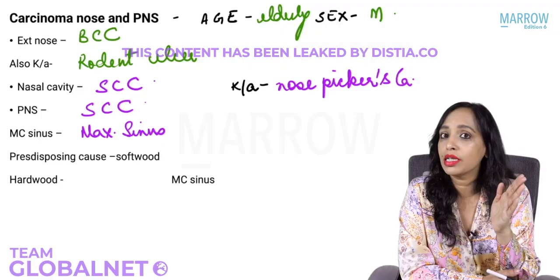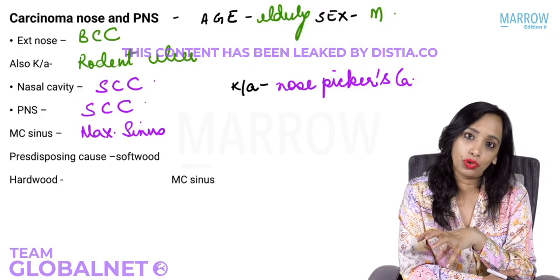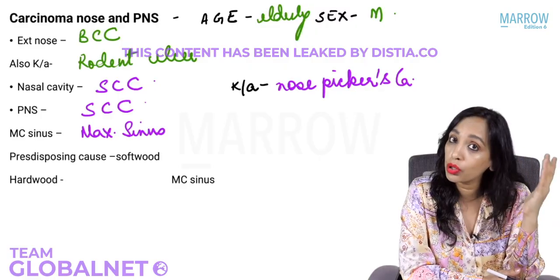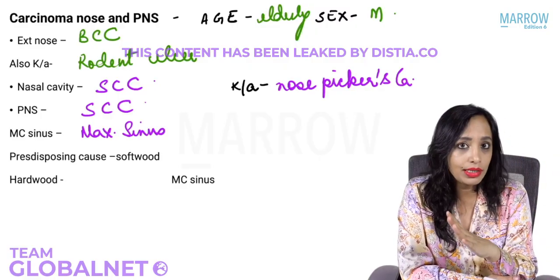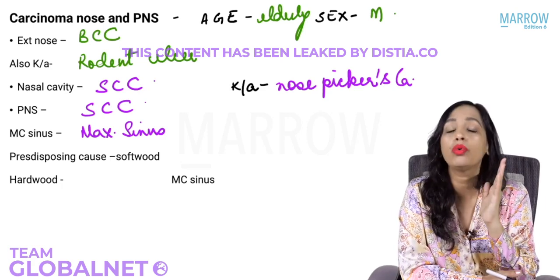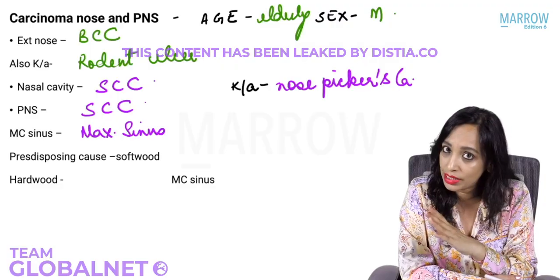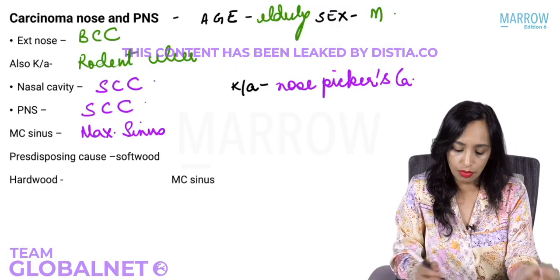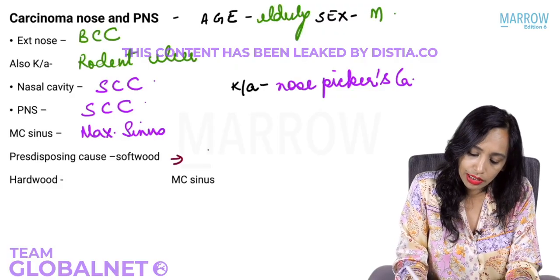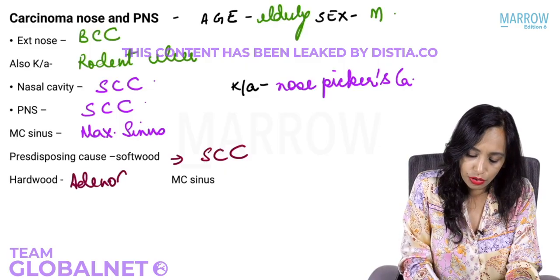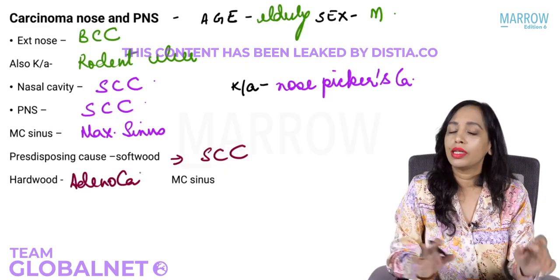So if it is a softwood that they are exposed to, then they develop squamous cell carcinoma, and that is much more common than the other variety, which is in people who are exposed to hardwood. So people working in hardwood furniture industries most commonly develop adenocarcinoma. Okay, so softwood is squamous cell carcinoma, hardwood is adenocarcinoma. So is that clear?